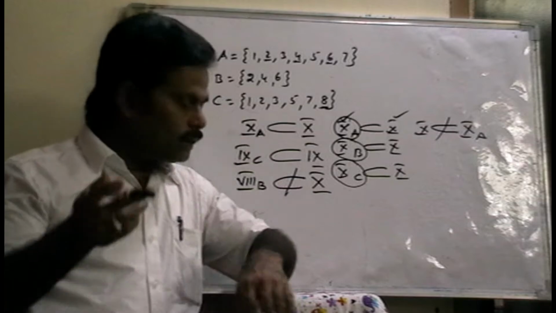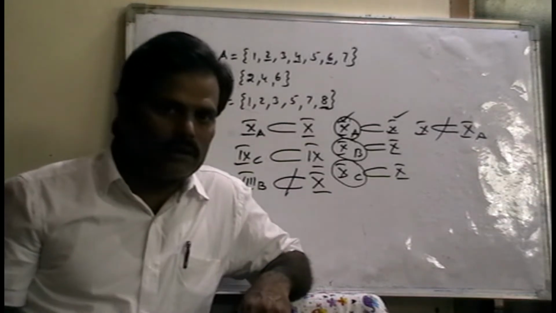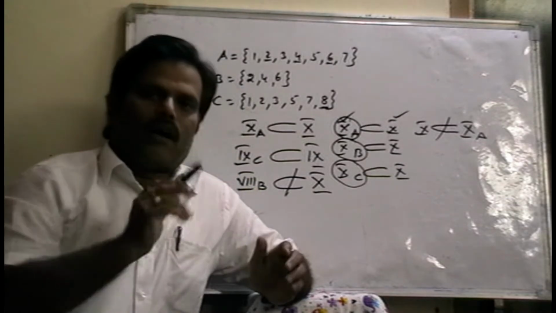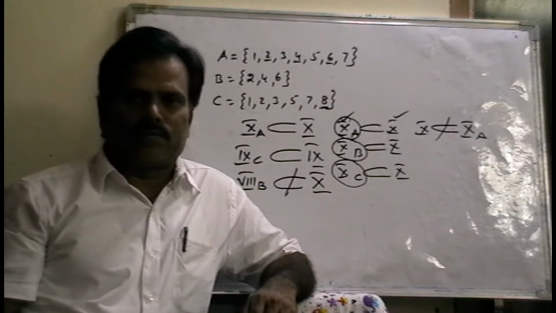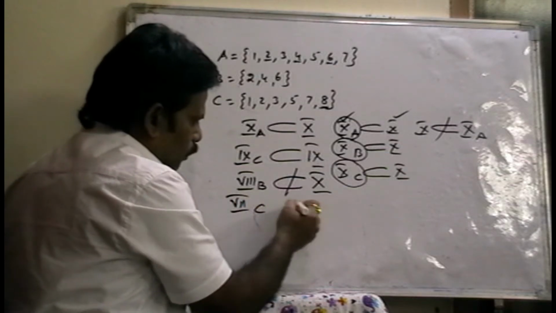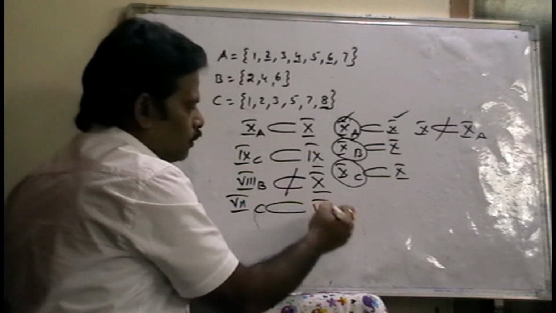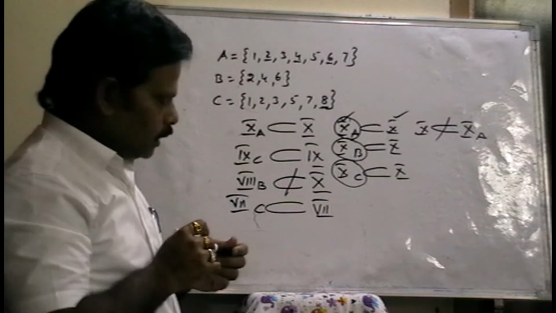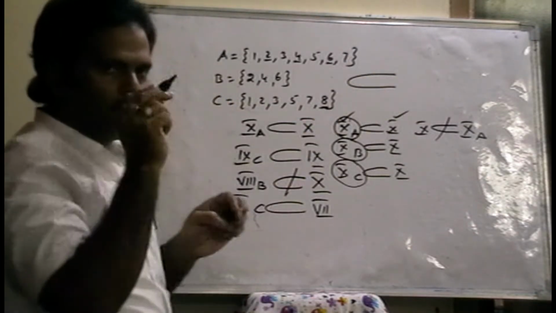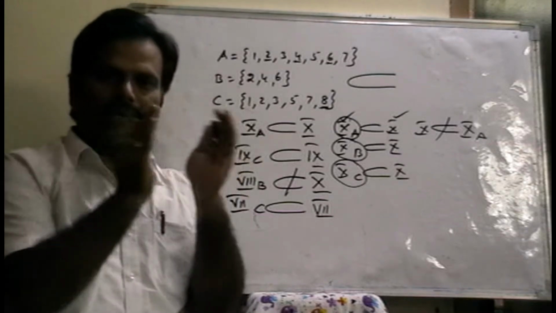or 7th C is a subset of what? 7th class. Why? Because every student in 7th C belongs to 7th class students only. So 7th C is a subset of 7th class, right? It is one of the most important. It is the symbol of subset. Subset means a part of a set.